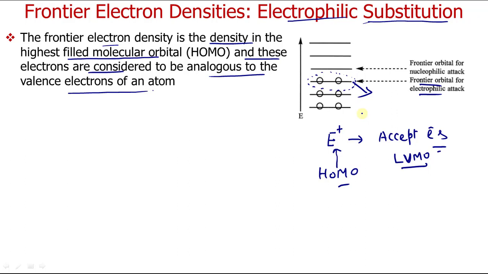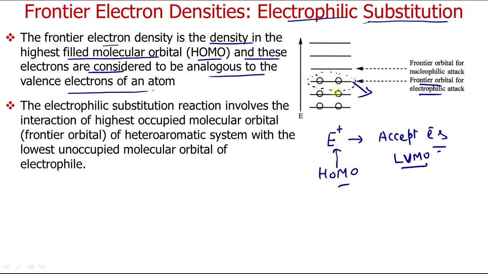So the frontier electron density is the density in the highest filled molecular orbital. This is the case of electrophilic substitutions, and this condition is similar to the valence electron of an atom, meaning the electrons in the outermost shell. In the case of molecular orbitals, we call them HOMO, the highest filled molecular orbitals.